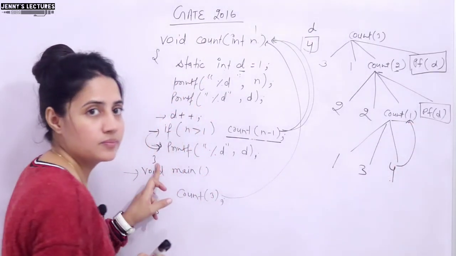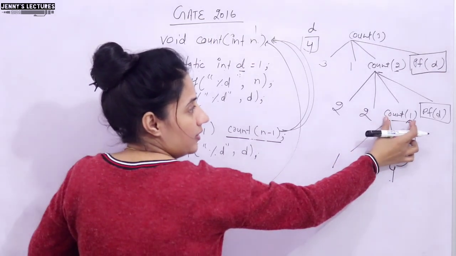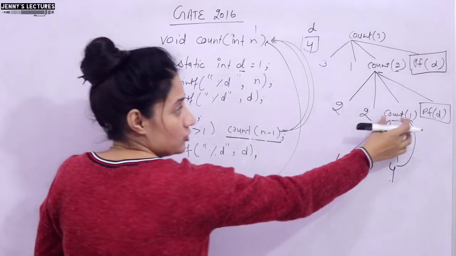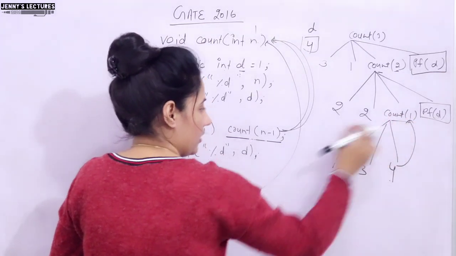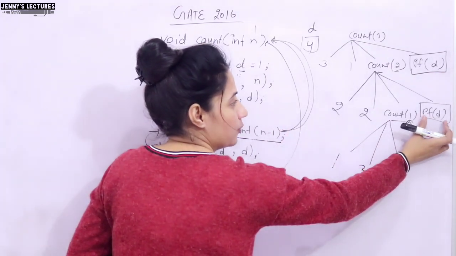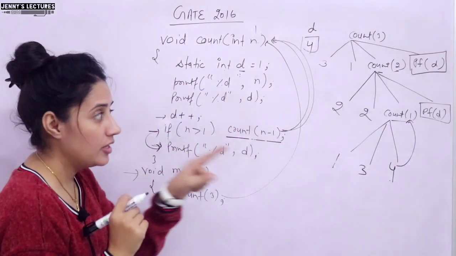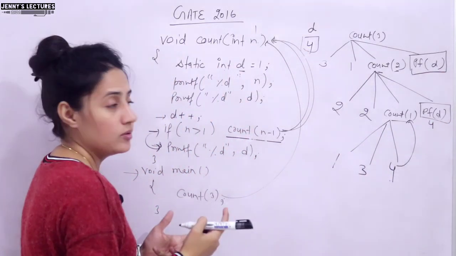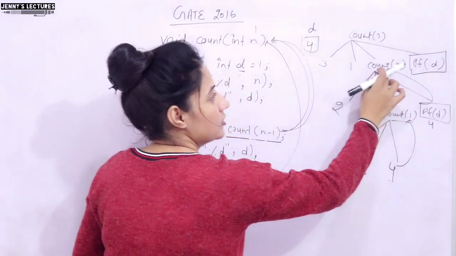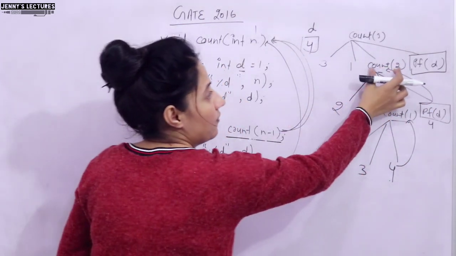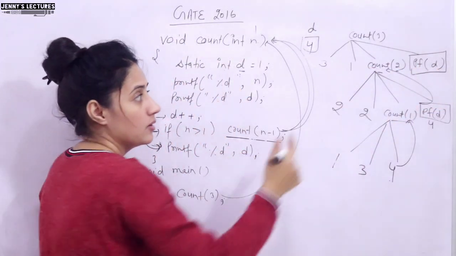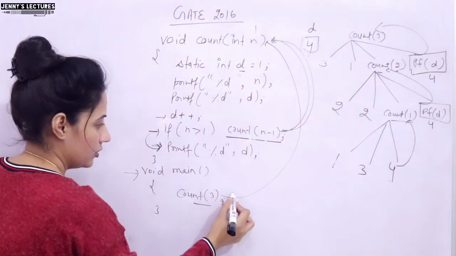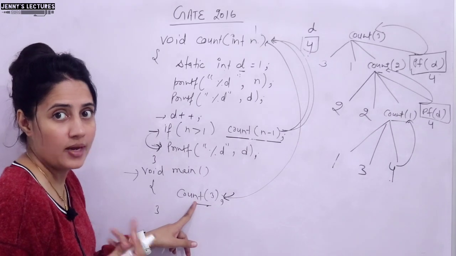Here, count(1), right? And after count(1), still we have one statement left. This you need to take care, because the task of count(1) is done, but still when we return back, one statement is still left, printf d. So now d value is what? 4. So here also it will print 4. Now where we will move back? Back to here, because from here we were calling this. Now after this, one statement still left, printf d, d value is 4, so it will print 4. Now back to here, means count(3), back to here, from main we were calling this, and that's it.